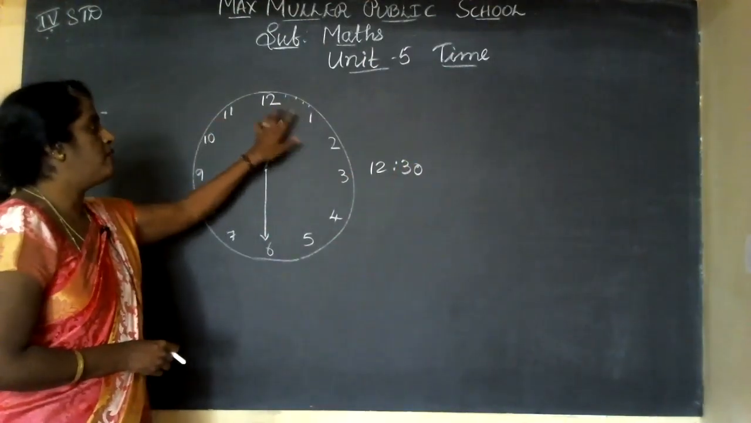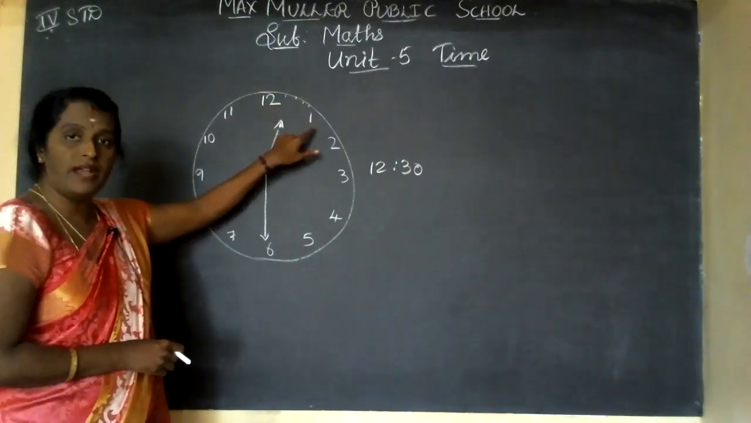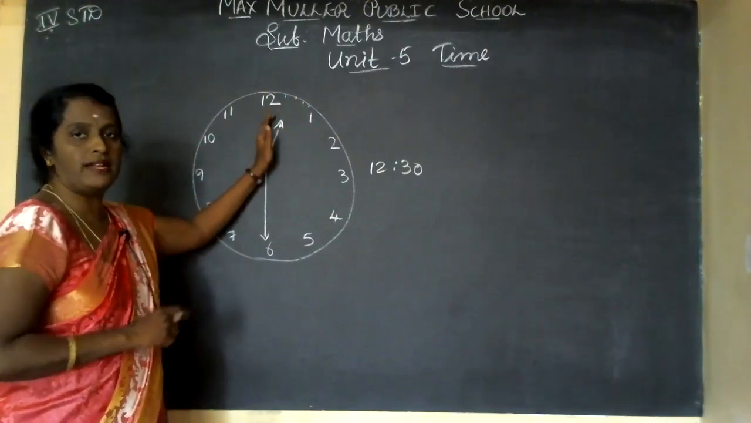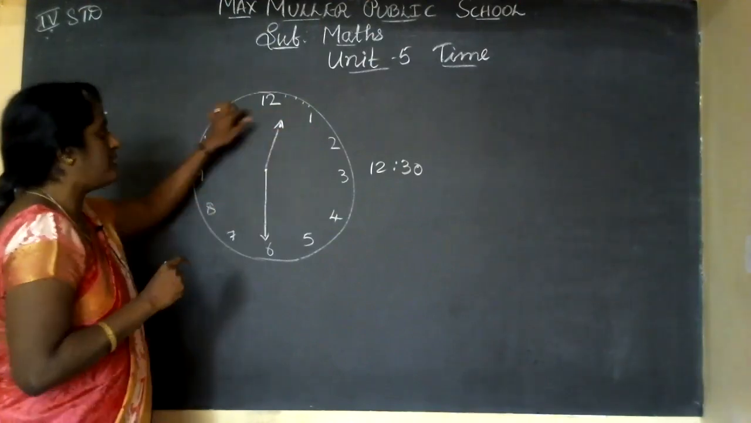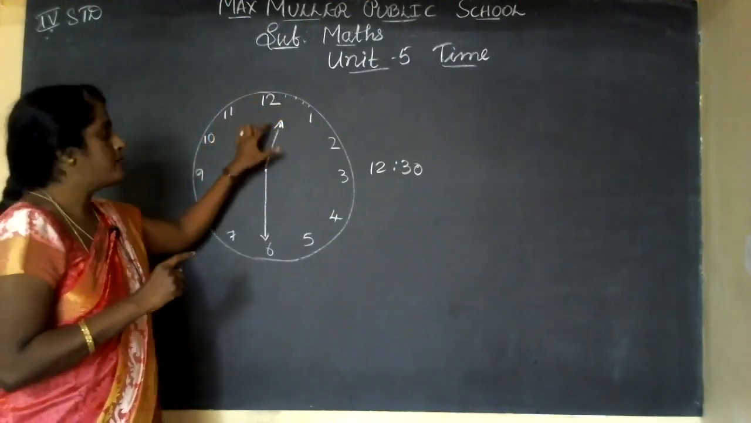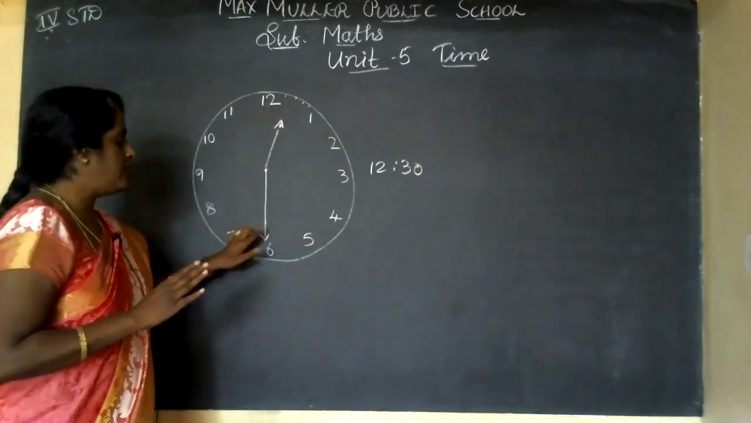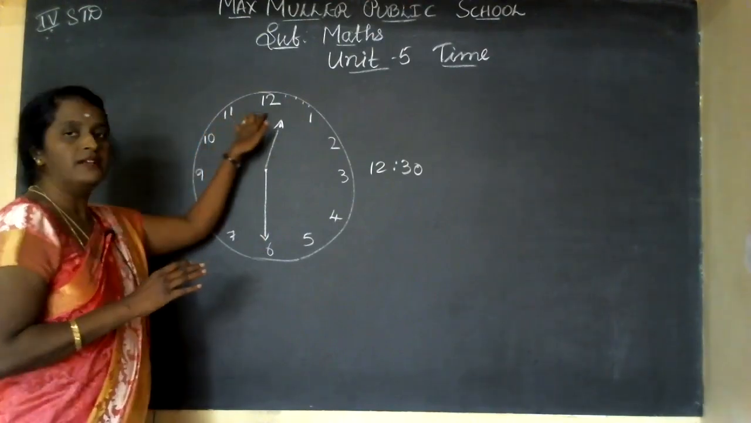12 and between 1 means it is 12 o'clock only. After it reaches 1, it is 1 o'clock. Okay, children, after the small needle reaches near 1, it will come slowly. After these 60 minutes only, it is 1 hour. Yes, no? So what time between 12 and 1? It will be 12 only. 5, 30, 35, 40, 45, 50, 55, 60.